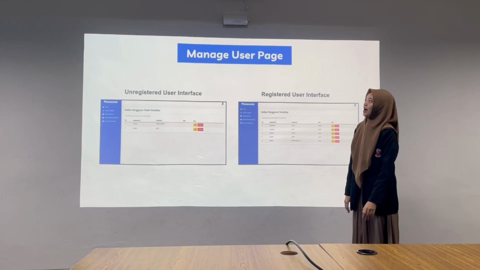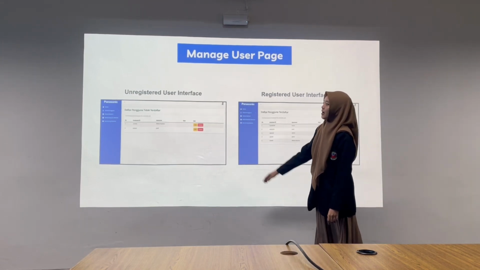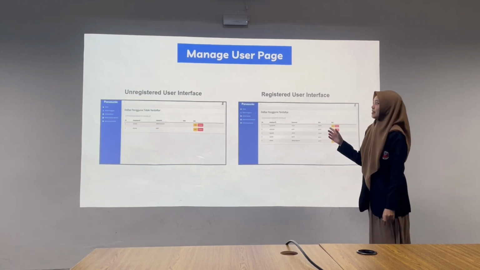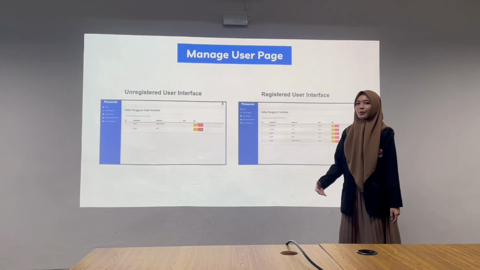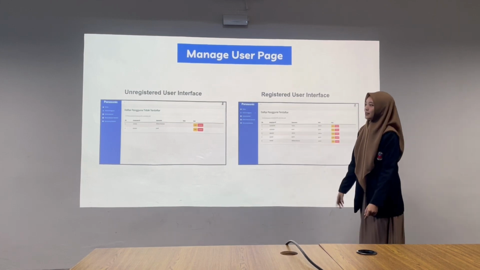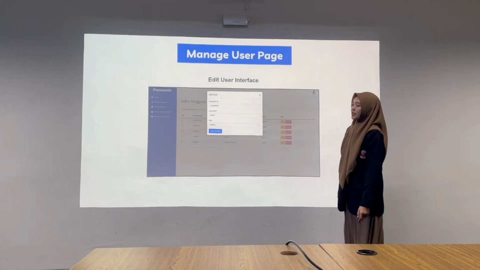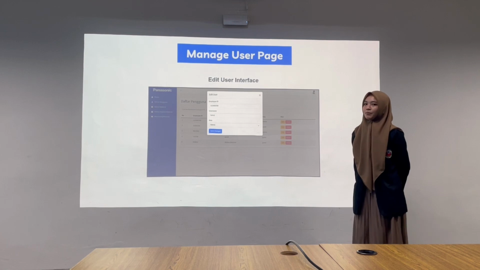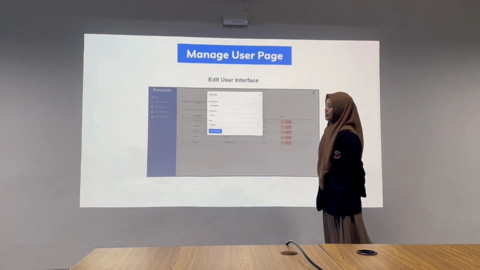Okay, thanks, Fahrul. I will explain the manage user page. We can find a registered user interface and an unregistered user interface. And the unregistered user interface is where a user whose account has not been registered. Next. Okay, this is edit user interface. As an admin, we can edit the user data like ID, username, and so on.